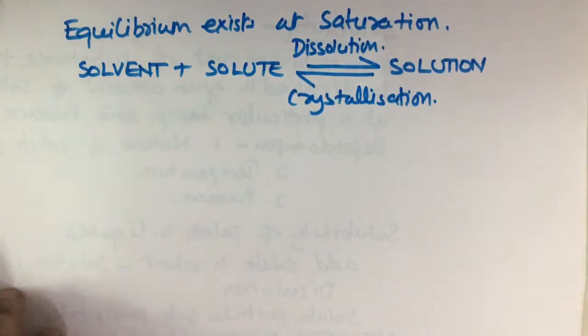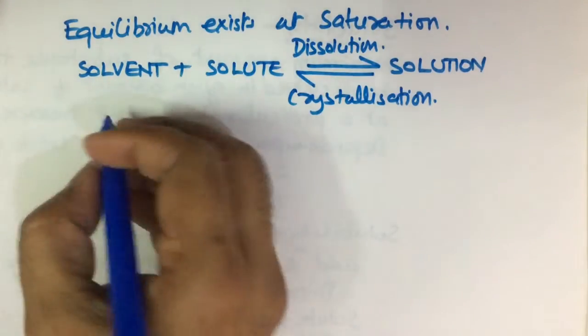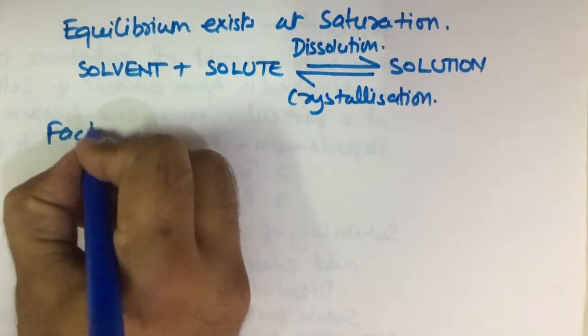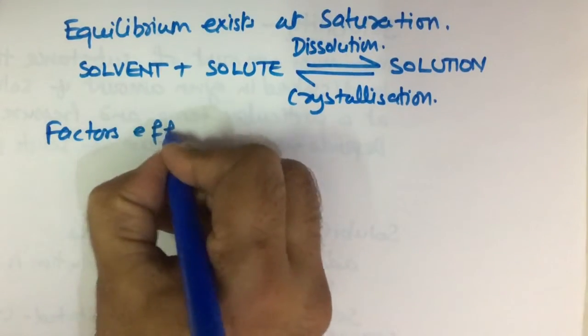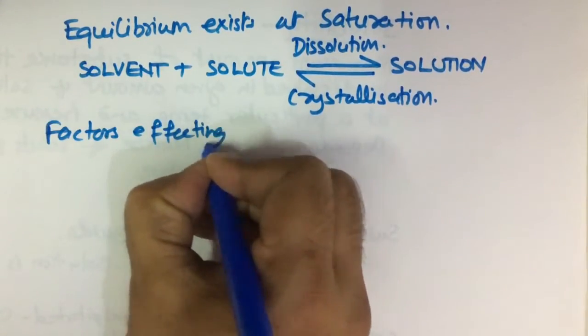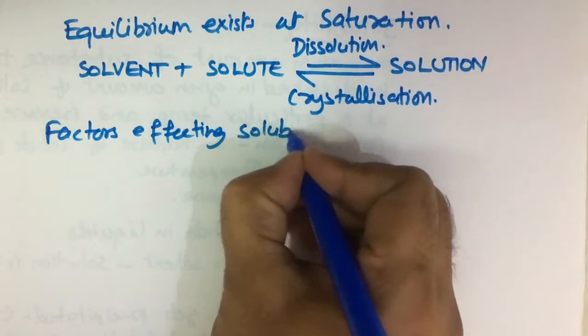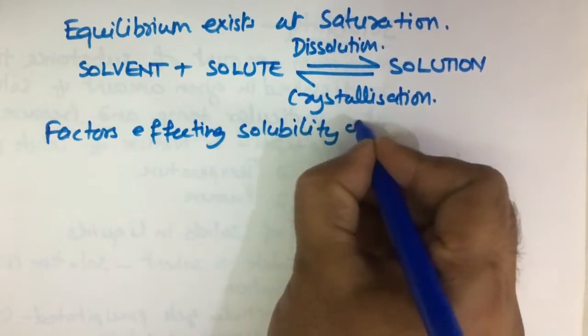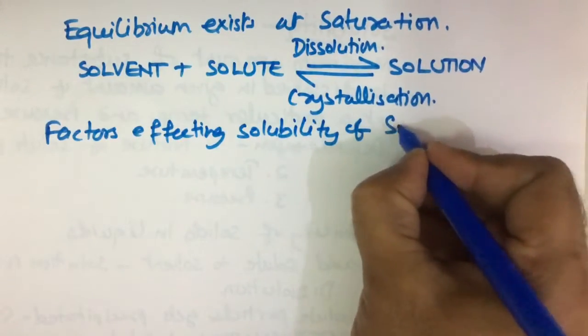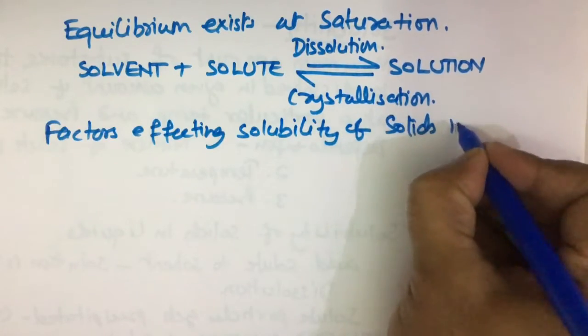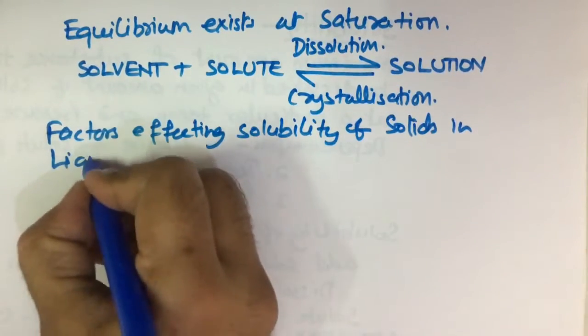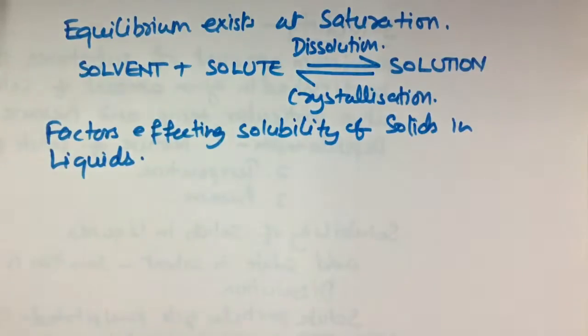Now what are the factors affecting solubility of solids in liquids?